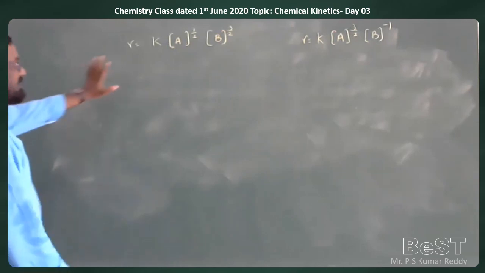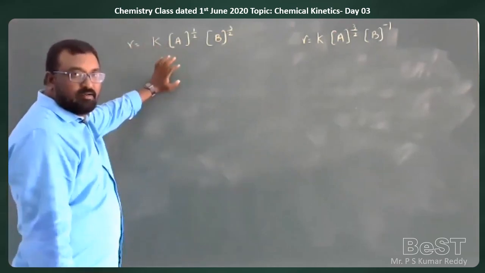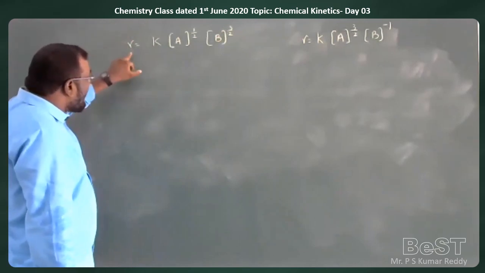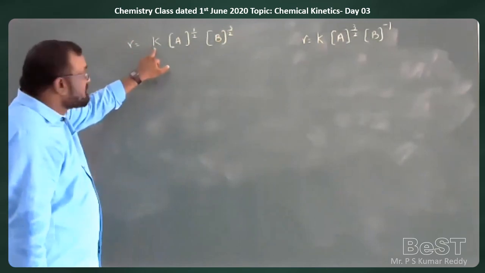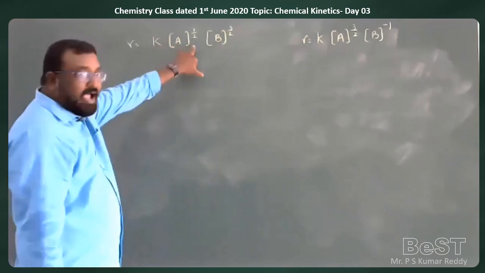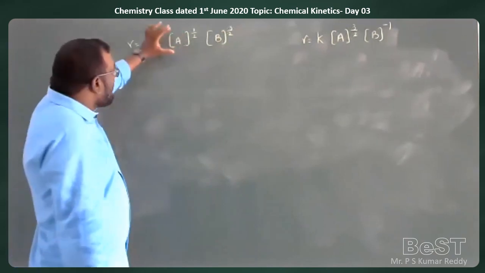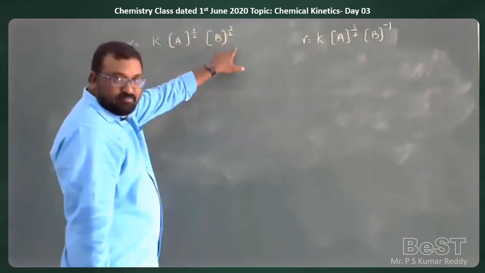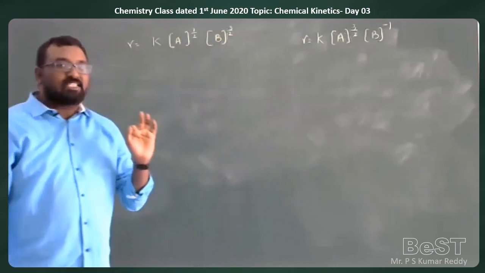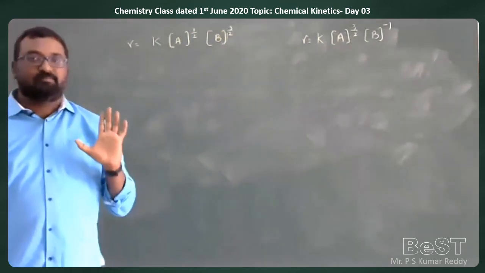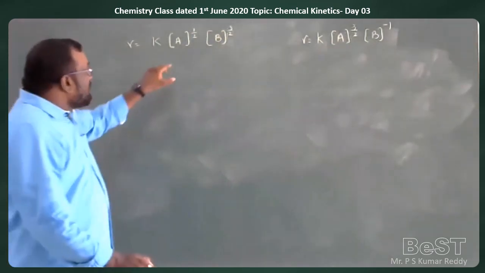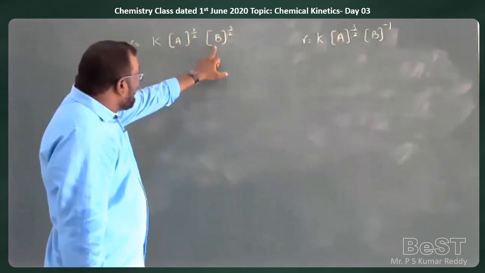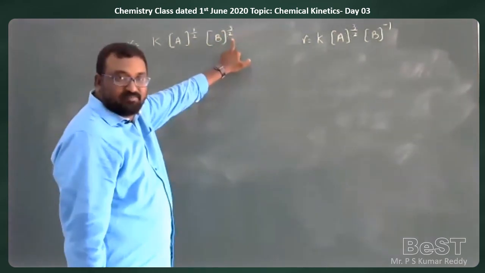So how to understand this rate expression? Here the rate equation says that R is equal to K, where K is the rate constant, into concentration of A to the power of half. Half and 3 by 2 are the powers. How are they coming? By taking the experimental data into consideration. Now, with respect to A, order of the reaction is half. With respect to B, order of the reaction is 3 by 2.